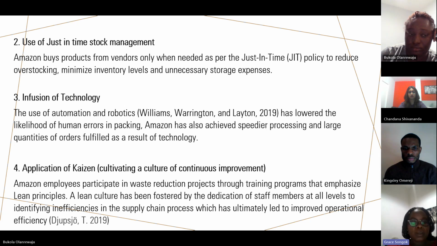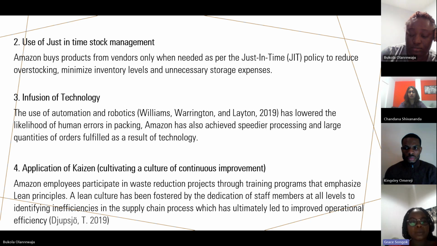The fourth one is the application of Kaizen. Kaizen is another word for cultivation of a culture of continuous improvement. And how Amazon has been able to achieve this is through taking its employees through training on what lean is, the lean principles, and how it benefits the business and them as staff.